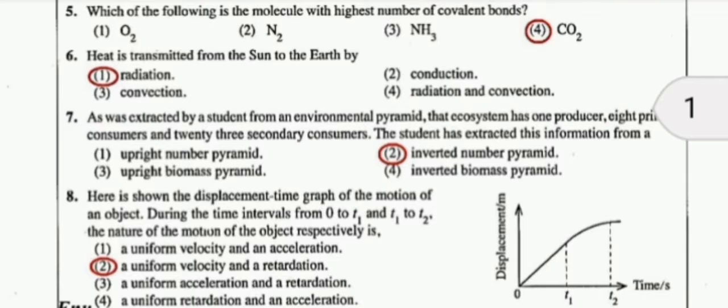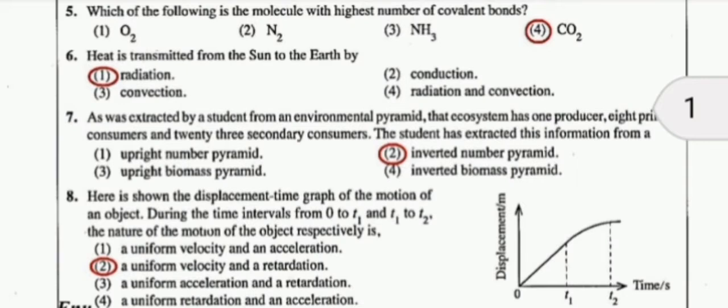Seventh question. Data was extracted by a student from an environmental pyramid. That ecosystem has one producer, 8 primary consumers and 23 secondary consumers. The student extracted this information from A. The first choice is upright number pyramid. The second choice is inverted number pyramid. The third choice is upright biomass pyramid. The fourth choice is inverted biomass pyramid.